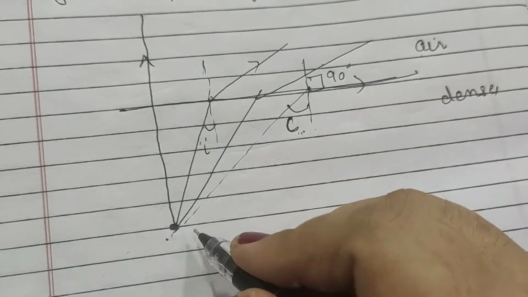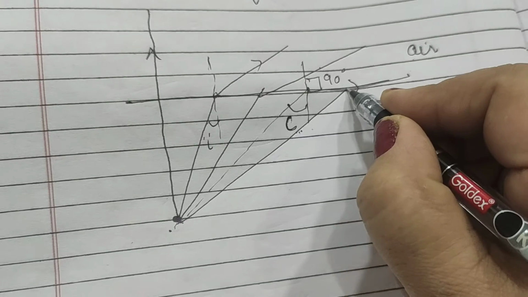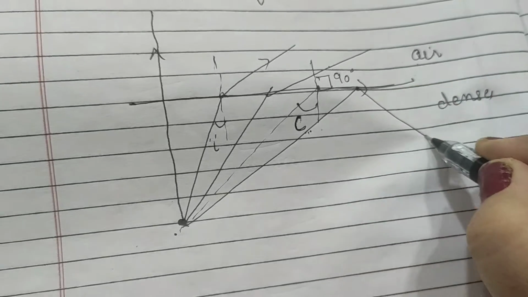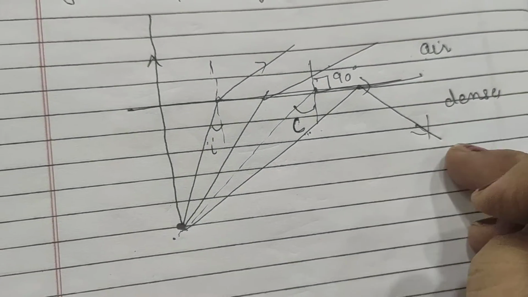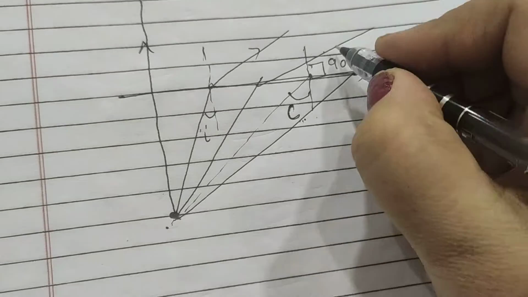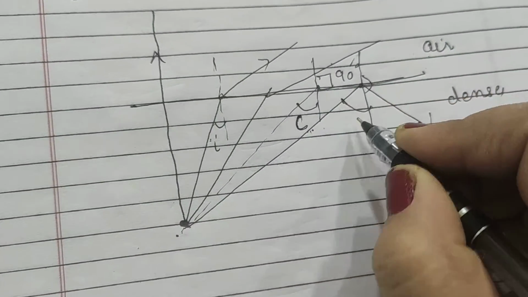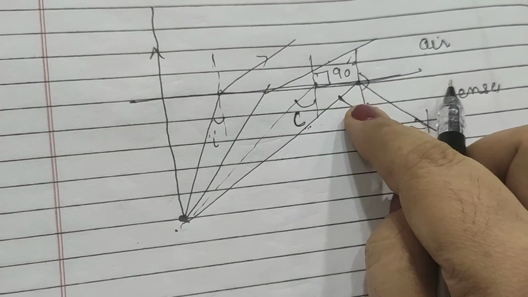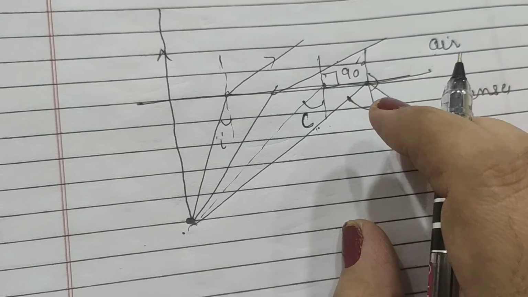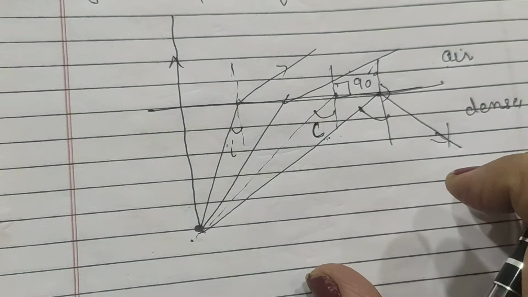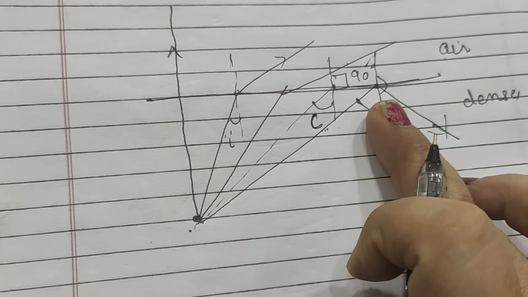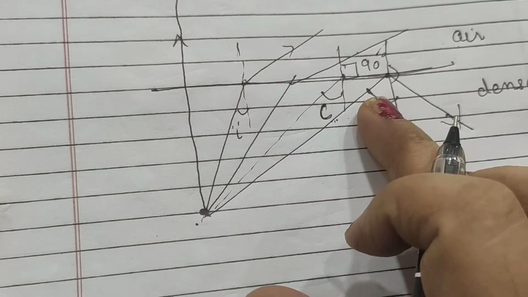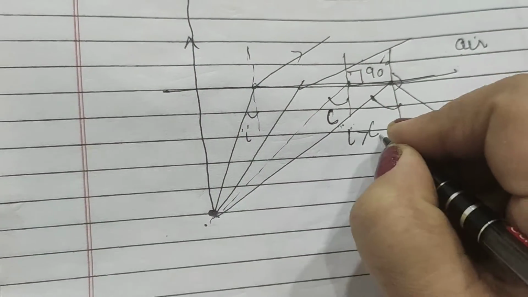Now if we increase the angle of incidence greater than the critical angle, naturally the angle of refraction will also increase and the ray will bend in the same medium, and we can say in that situation that total internal reflection has occurred. So what should be the essential condition? Firstly, the light should go from denser to rarer medium, and second, the angle of incidence should be greater than the critical angle for the pair of media. So from here we can also define total internal reflection as the phenomenon of bending of light in the same medium, denser medium, when light is incident at an angle greater than the critical angle.